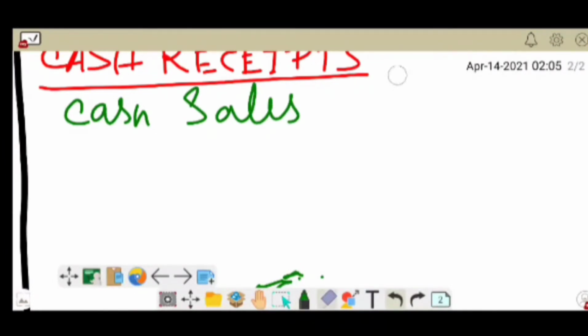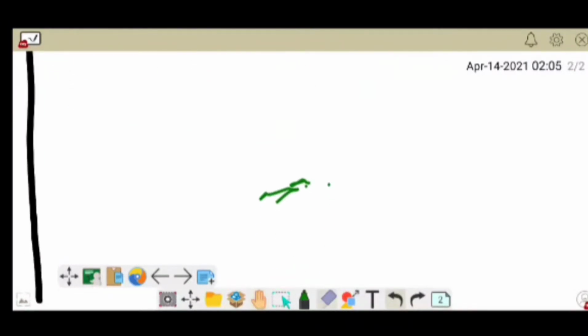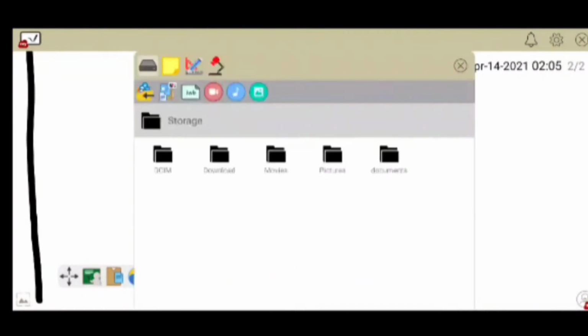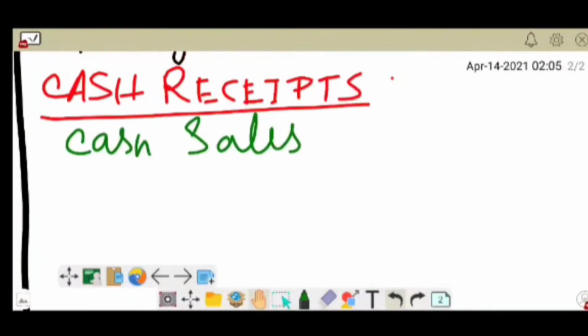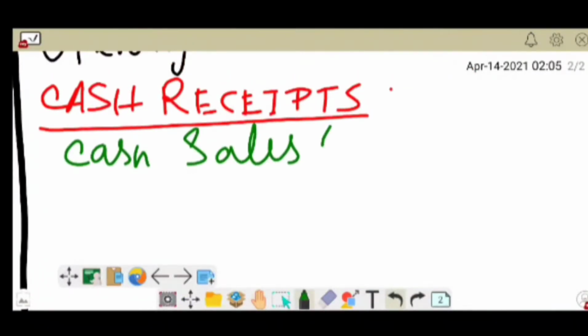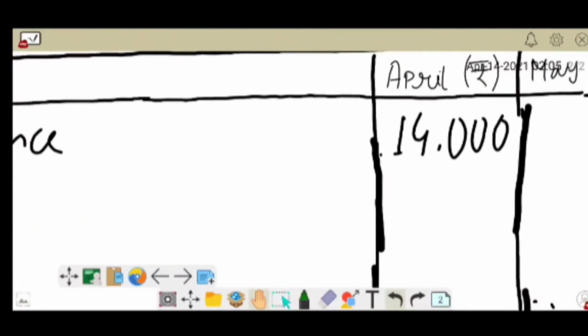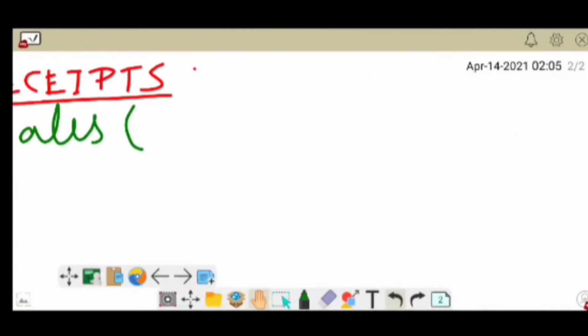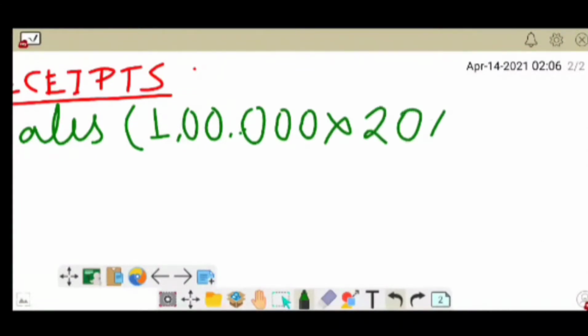Whatever the amount of sales given in the question, 20% of it will be recorded as cash sales. The sales amount in the month of April is 1 lakh. So 1 lakh into 20% is 20,000.